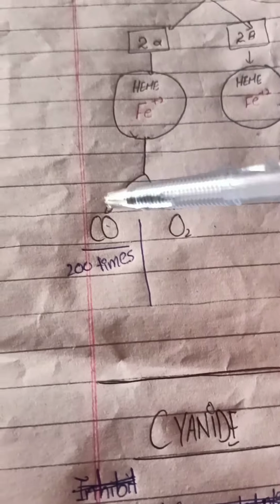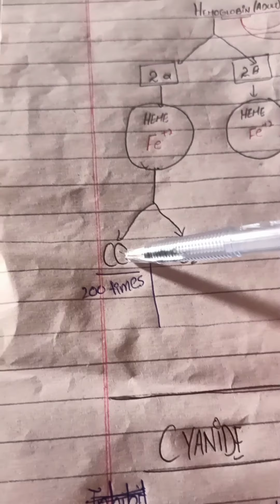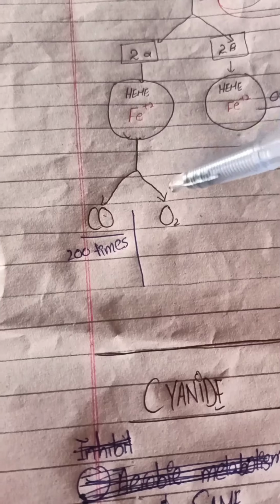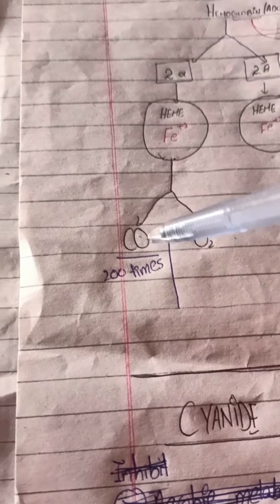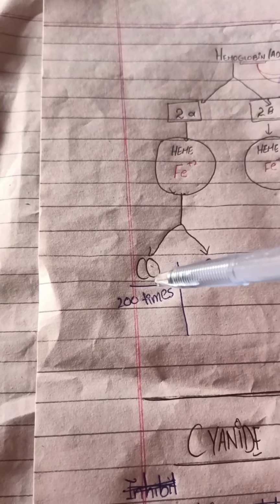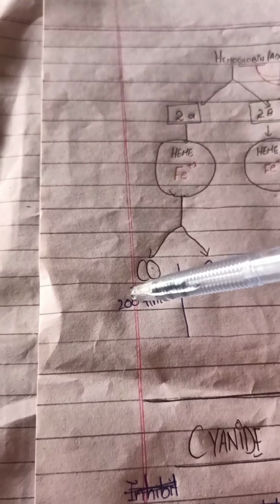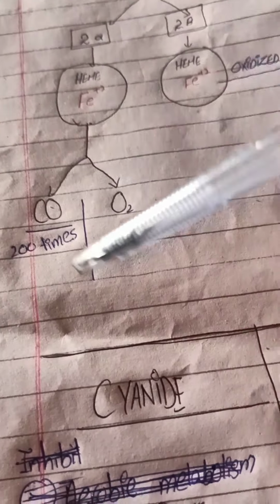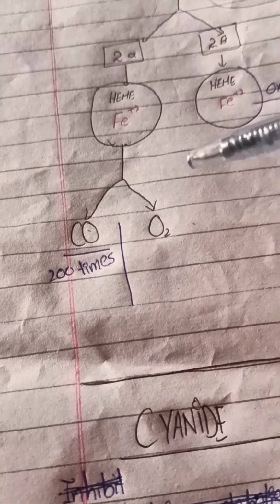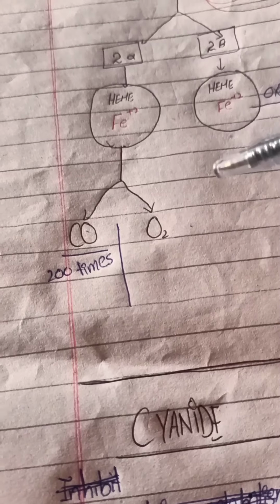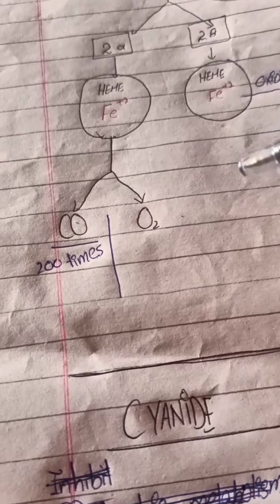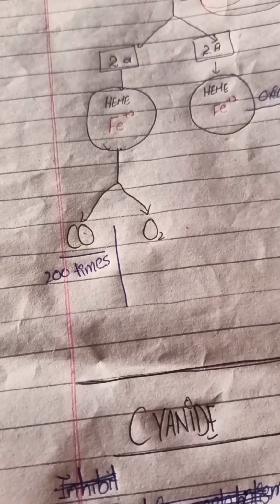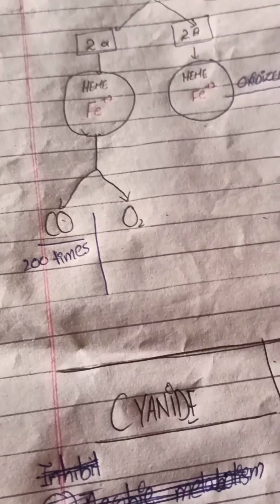When carbon monoxide binds with hemoglobin, it increases the affinity of the remaining sites for O2, shifting the oxygen dissociation curve to the left, leading to decreased delivery of oxygen to peripheral tissue for metabolism.